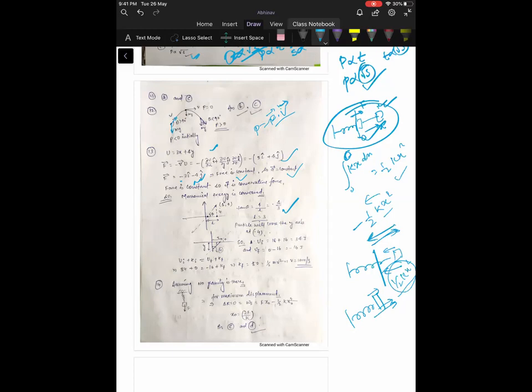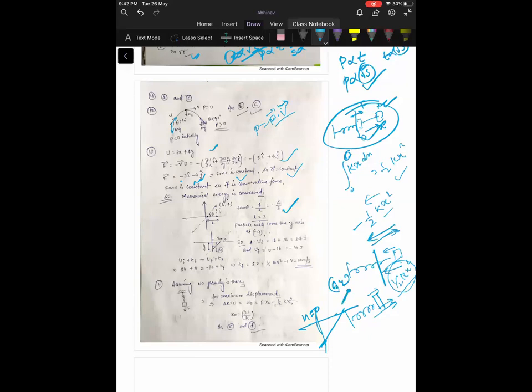So the speed of the particle when it crosses the y-axis. On the y-axis, x is equal to 0, and the force is acting in the -3 minus j direction. The particle is at 6 comma 4. So you just have to apply coordinate geometry.